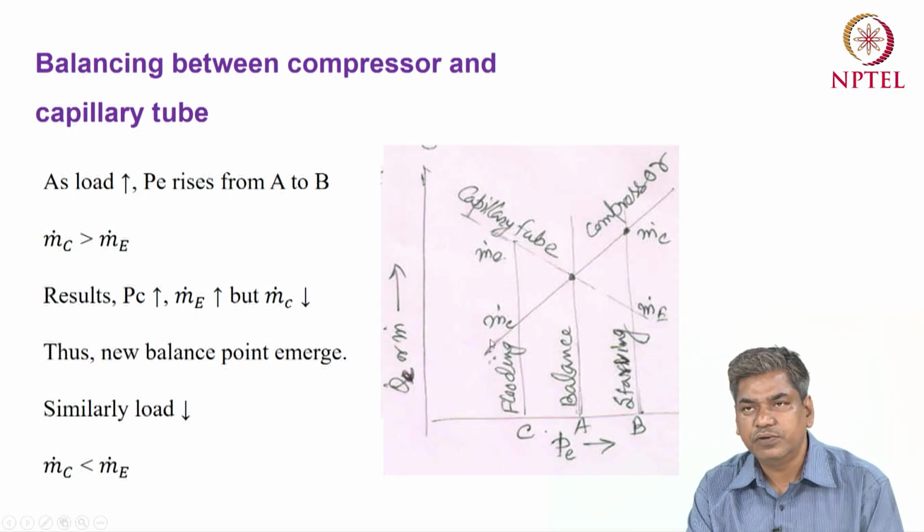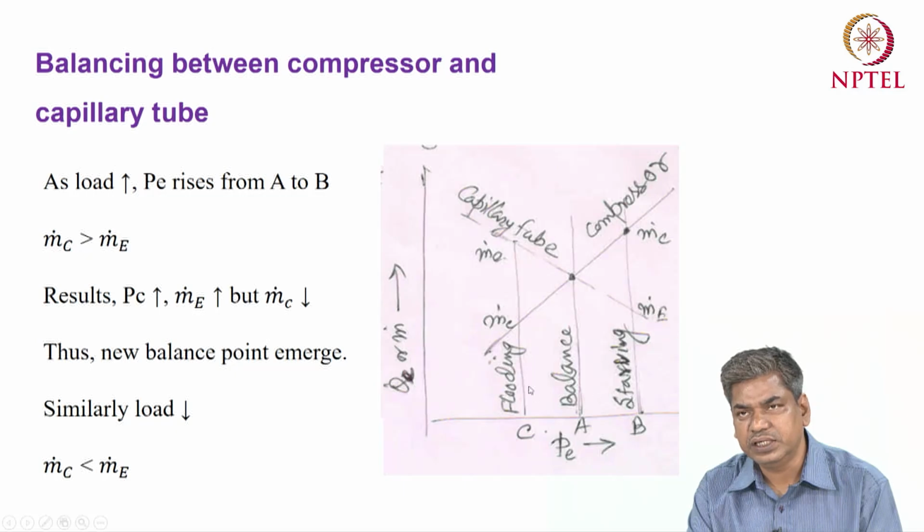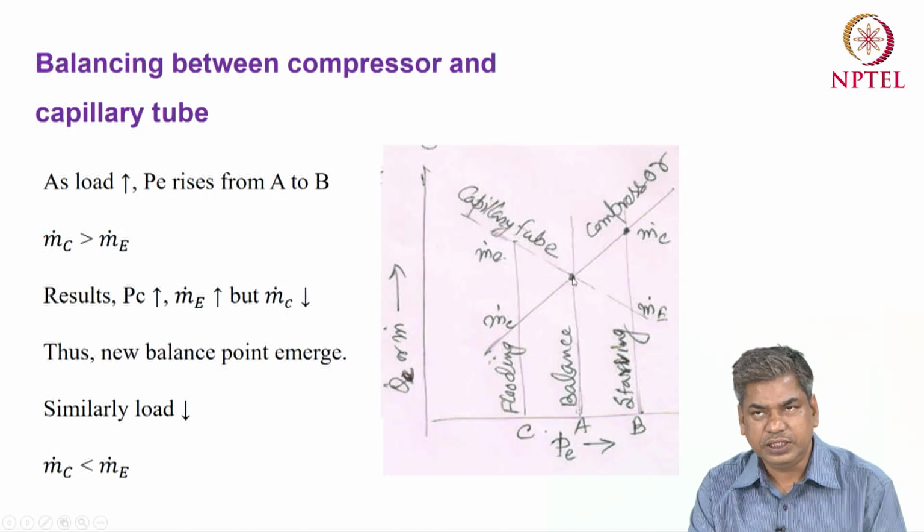So that means the mass flow rate to the compressor will increase with the decrease in pressure ratio, and for the capillary tube, it will decrease with the decrease in pressure ratio. Okay, mass flow to the capillary will decrease with the decrease in pressure ratio. So in this plot, you can see that both lines intersect at a point, this point. That means this point is basically the balance point for this evaporator pressure and the corresponding condenser pressure.